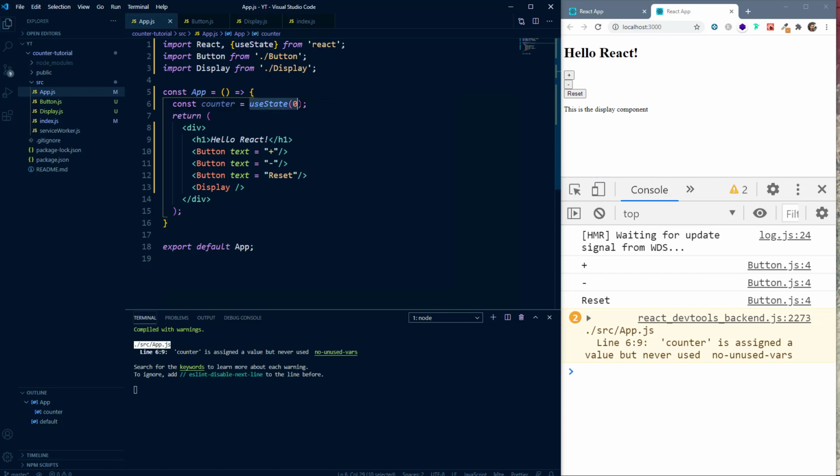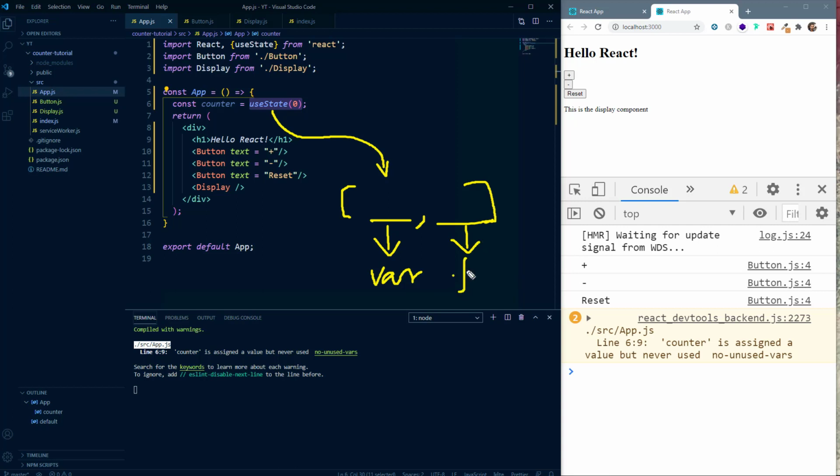Now this useState function returns an array with exactly 2 elements. The first one is the state variable, and the second one is the function to update the state variable.